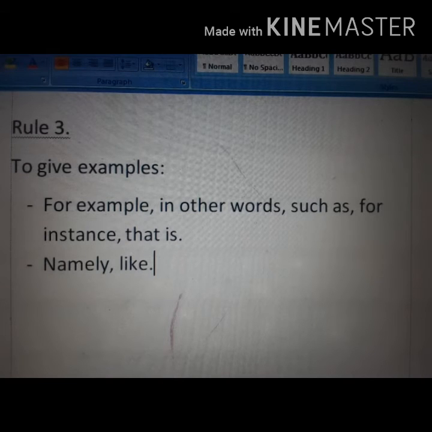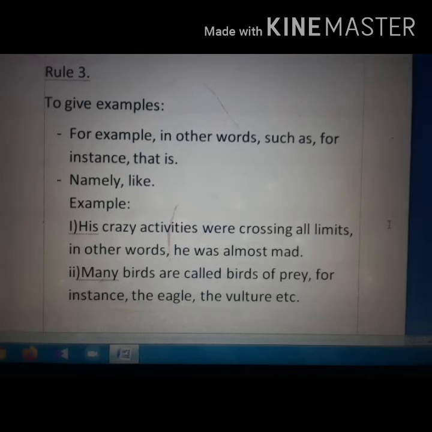Now another rule, that is to give examples. When you have to give examples of something in a passage, then you can use these connectors, such as for example, in other words, such as, for instance, that is, namely, like. Example: his crazy activities were crossing all limits.